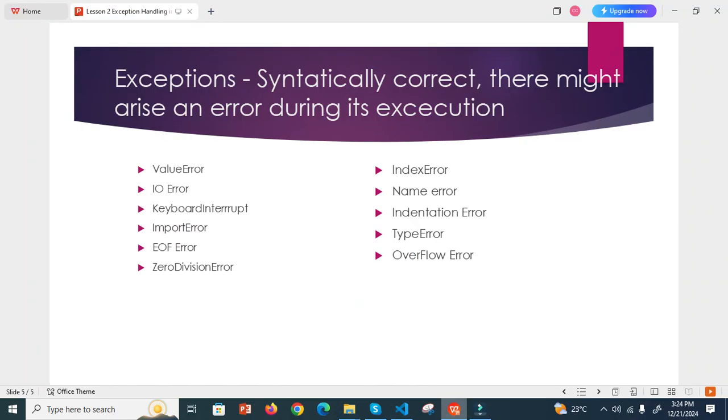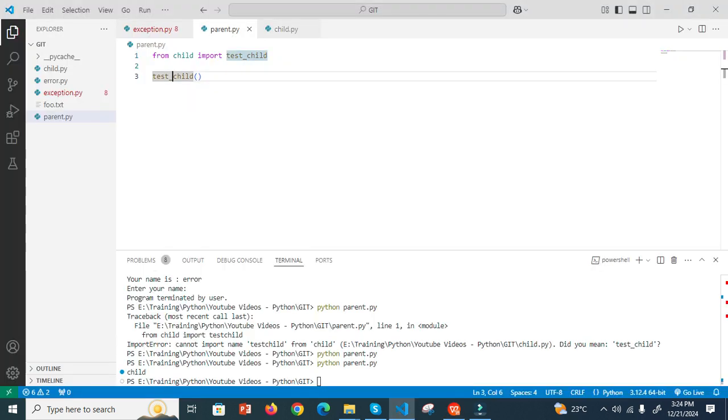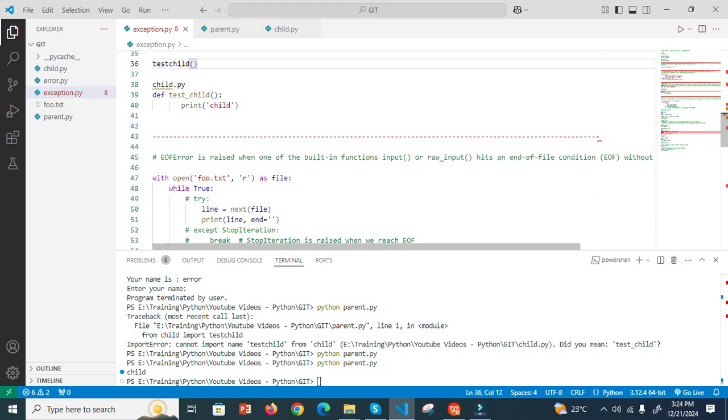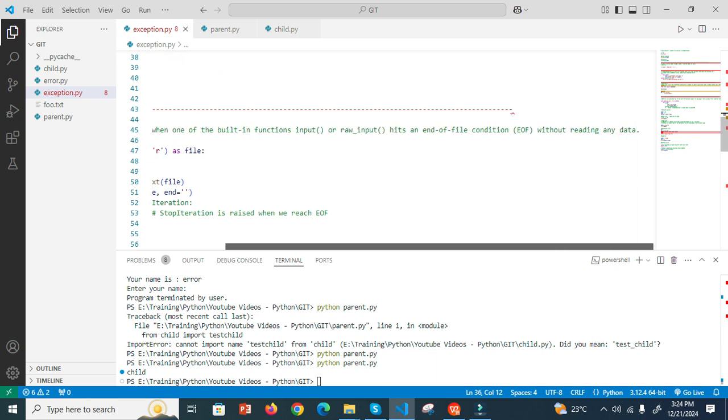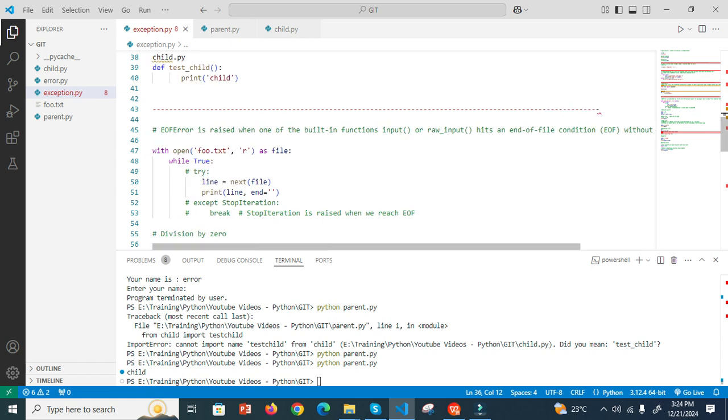Now we move on to the next type of error, EOF, end of file error. What is this end of file error? EOF is raised when one of the built-in functions, input or raw input, hits an end of file without reading the data. So for example,